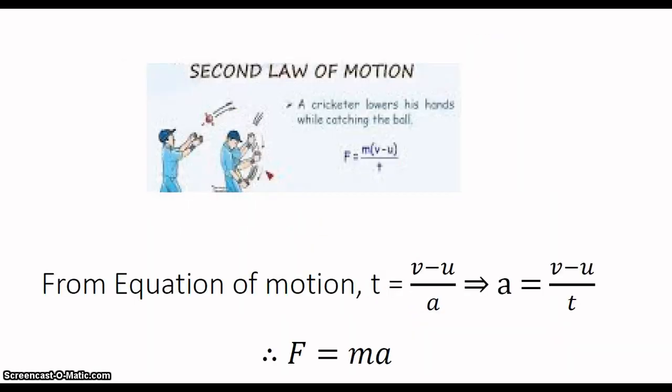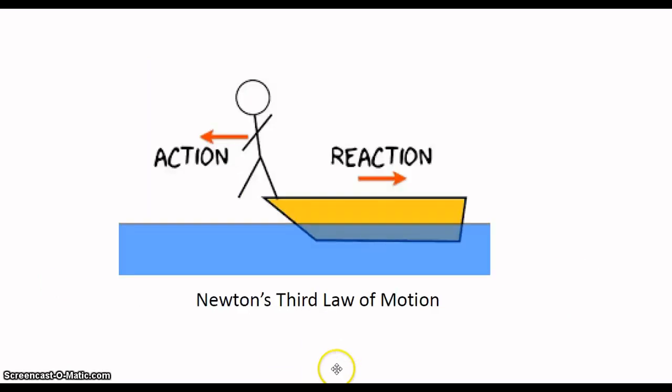Okay, here Newton's second law of motion is explained. If a cricket player tries to catch a ball, it releases some momentum to his hand. Here we conclude F is equal to ma. Then if a person jumps down from a boat, that is his action, and the boat is moved again. It is created by the action of the person. Newton's law of motion may also be clearly explained by firing a pistol, right?